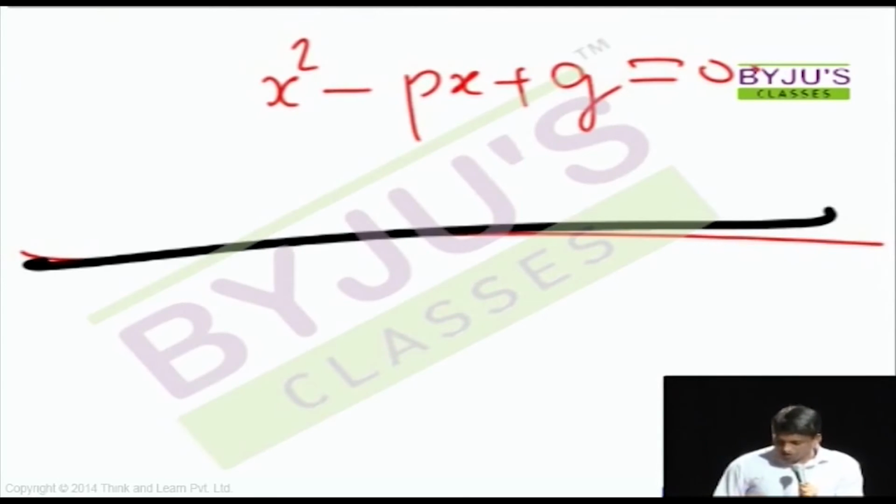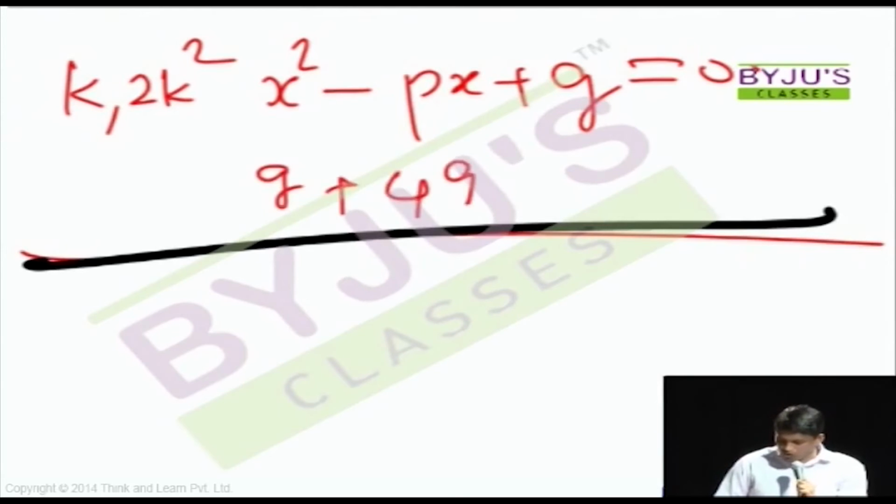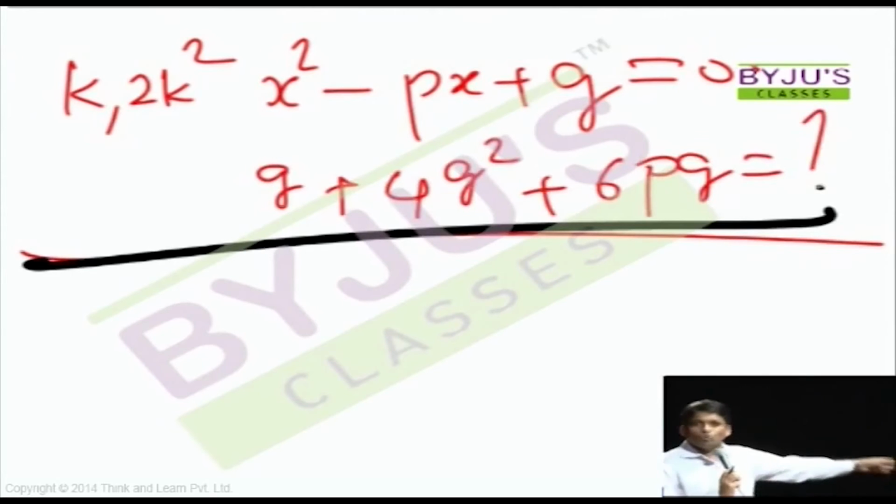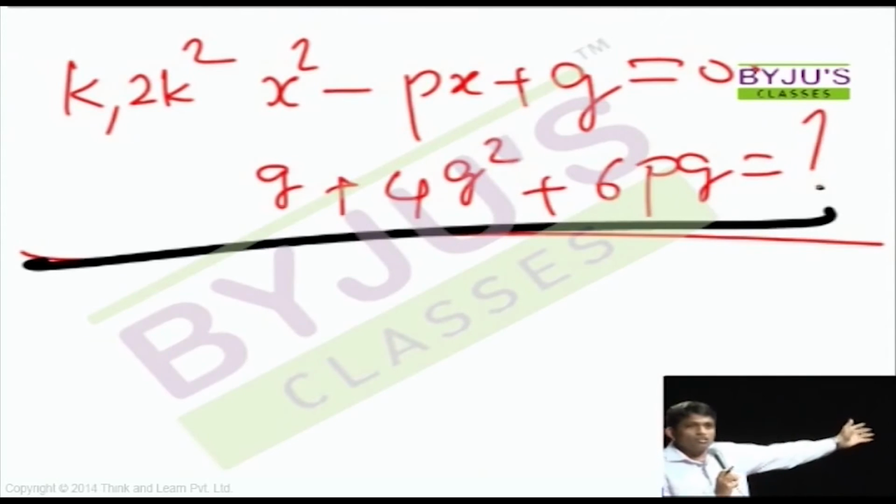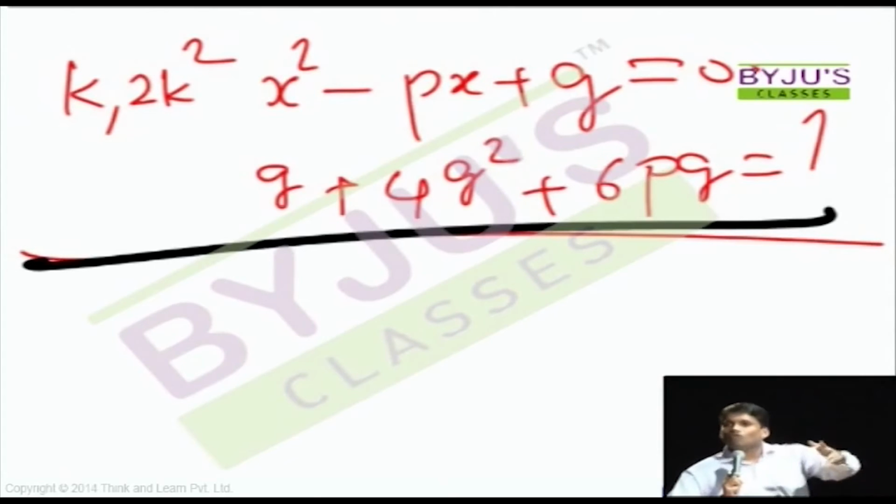So I'll give you a sample question here. K and 2k square are the 2 roots of an equation x square minus px plus q equal to 0. Now find q plus 4q square plus 6pq. Now this way you can't prepare, right? You cannot keep on solving questions like this, because every question will have a different method when you are trying to solve it using variables.